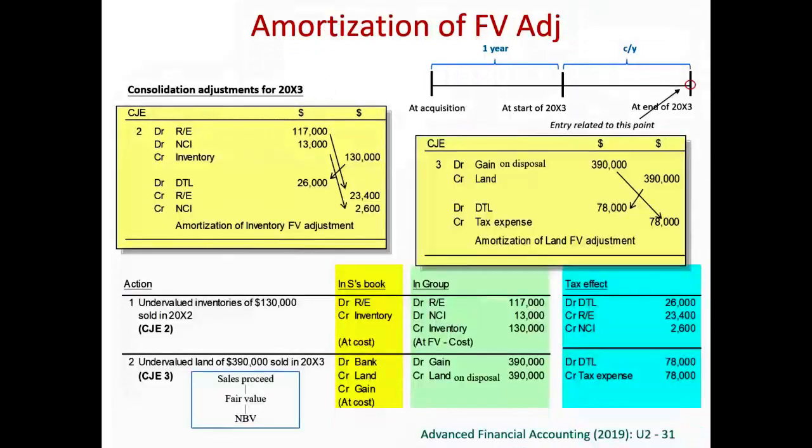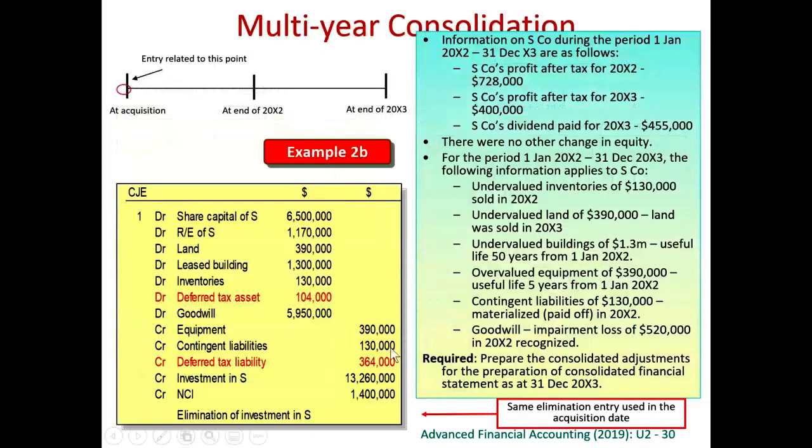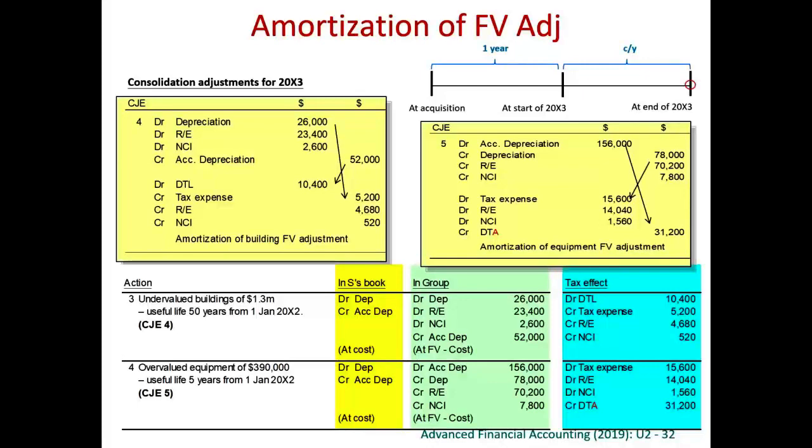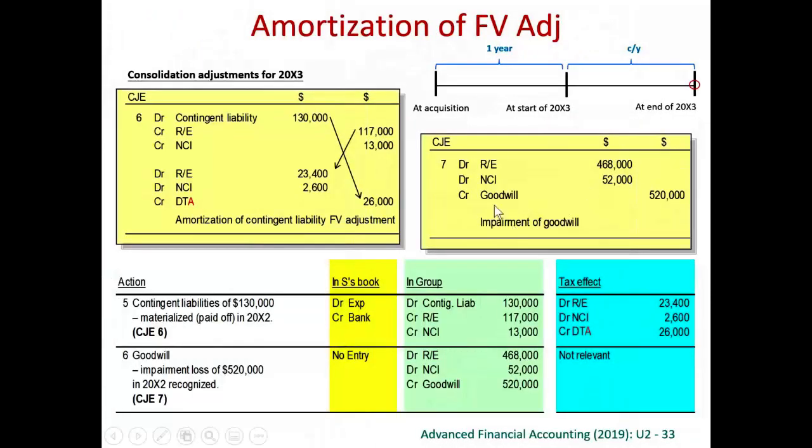The question tells us that the goodwill that we have established here at the day of acquisition has suffered from impairment loss. Goodwill is an asset, so that's why we have to perform impairment review. We have been told that there should be an impairment loss of 520,000 in 2002. Therefore, no longer should it be 5.95 million. So we have to make impairment for this goodwill. So we credit goodwill 520,000.